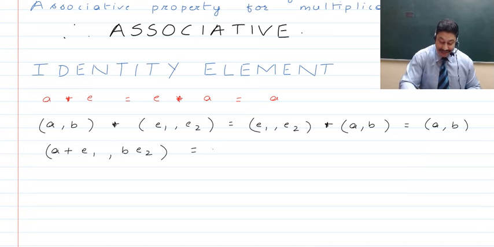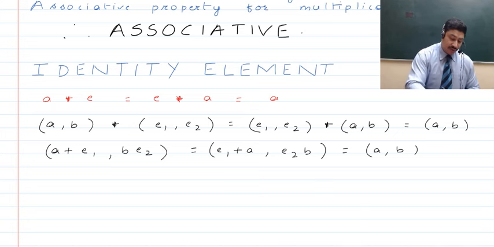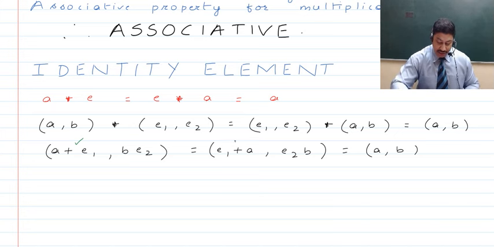And further, that should be the same as E1 plus A, that is the sum of the first elements, comma, the product of the second elements, that is E2 into B, right? And both of these are the two elements of this ordered pair. After this, guys, we will now be talking about the actual ordered pair that we had initially, that is A comma B. And thus, if we talk about A plus E1, it should be equal to E1 plus A, and that should become equal to A.